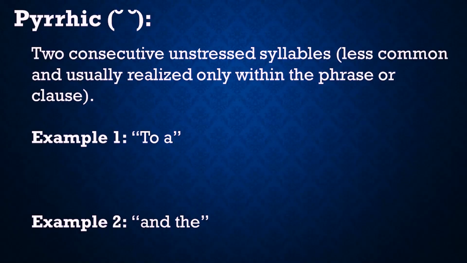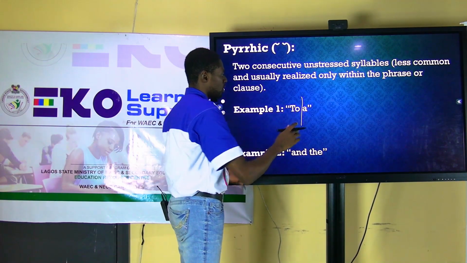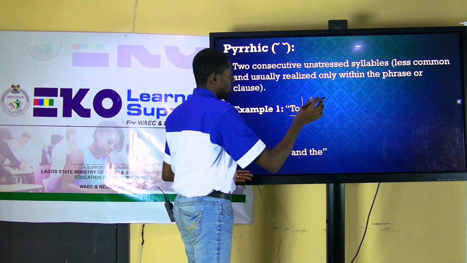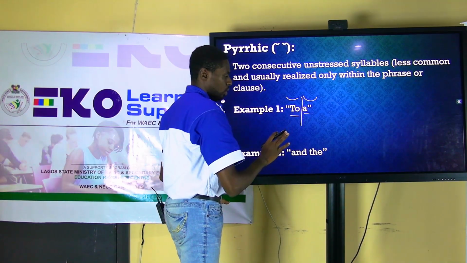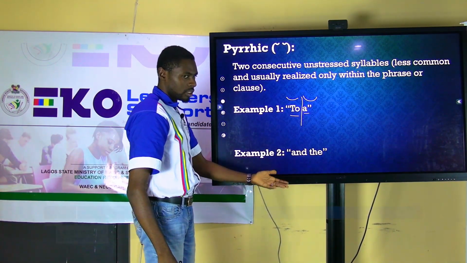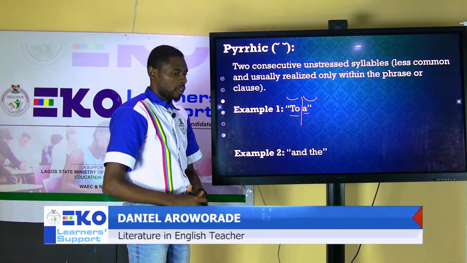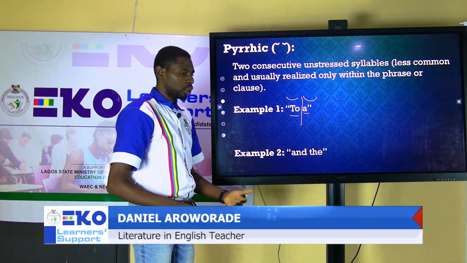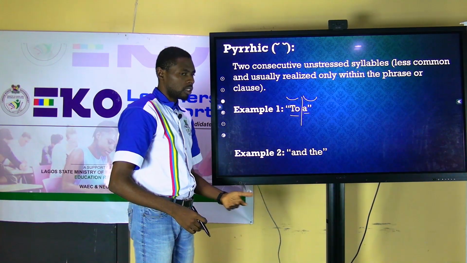All right. So we have 2 syllables. The first is to. I can pronounce it at once, and I also have a. But the 2 syllables are unstressed, no stress. And then the other one is and the. Now, if you are going to say this in a sentence, let's give an example. He took the shawl and the book. He took the shawl and the book.